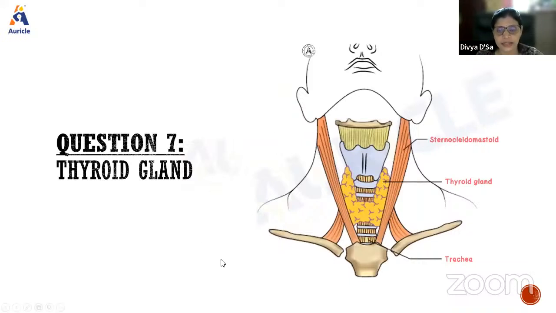Next is the thyroid gland. What do you have to know about it? It is a special gland. It is an endocrine gland, yes, but it has some peculiar features. It is superficially located in the midline of the neck.